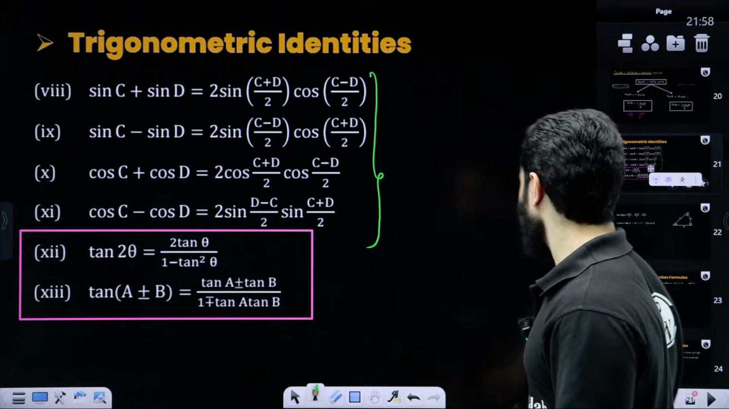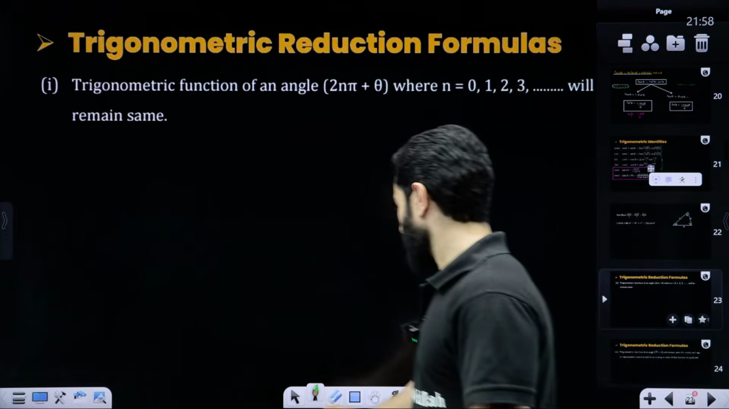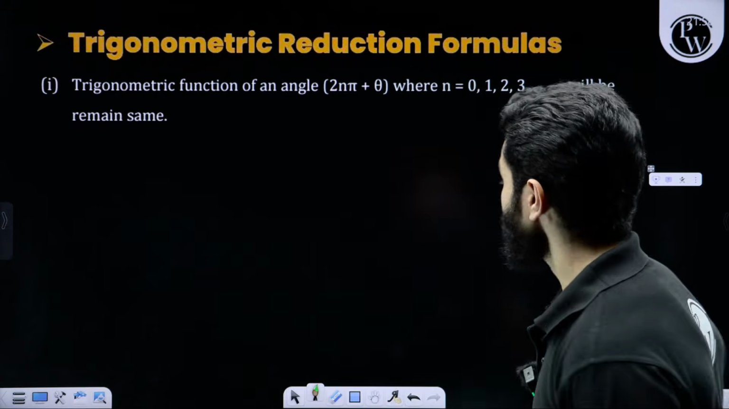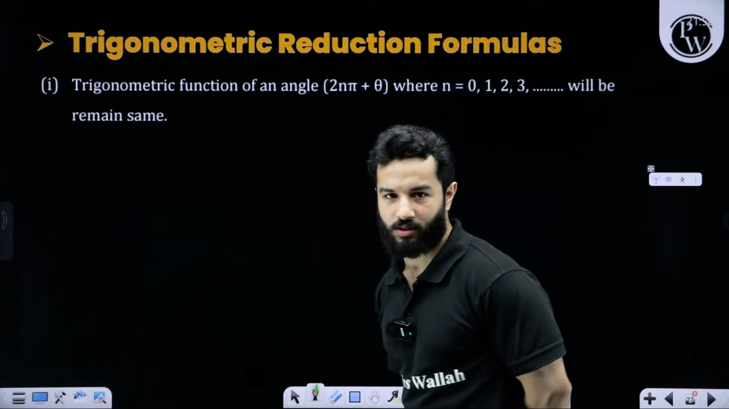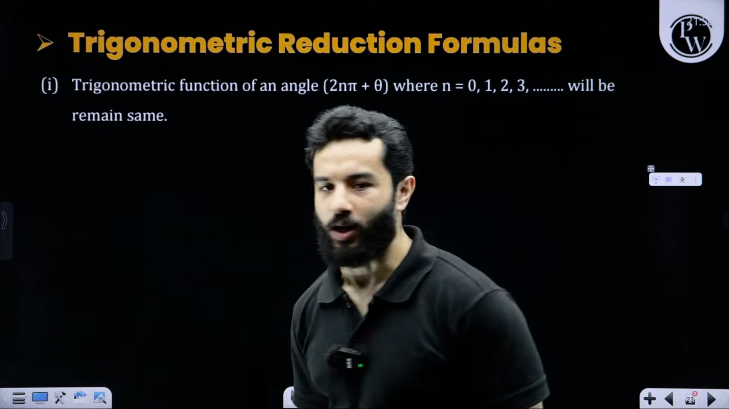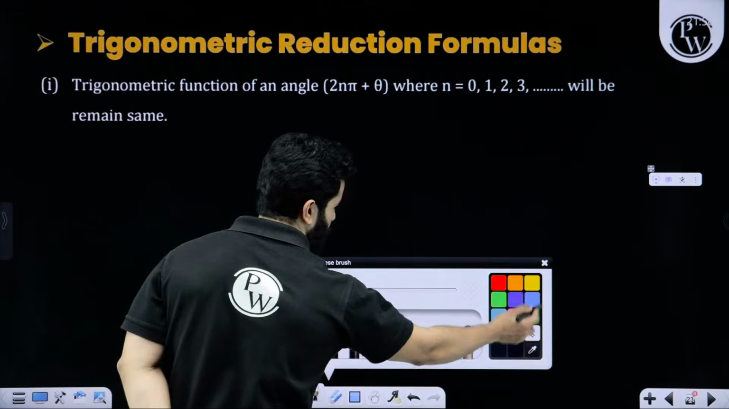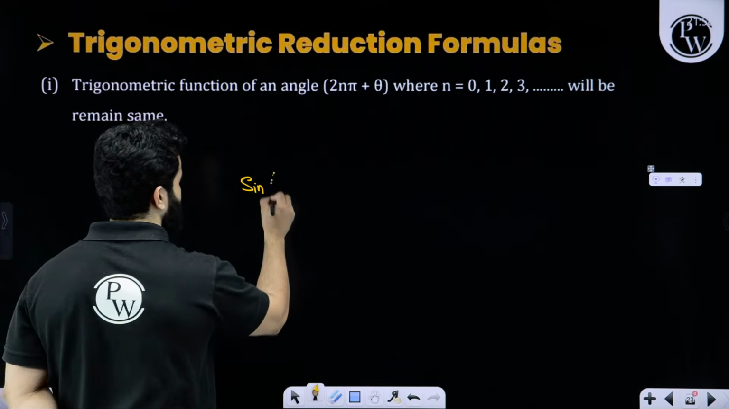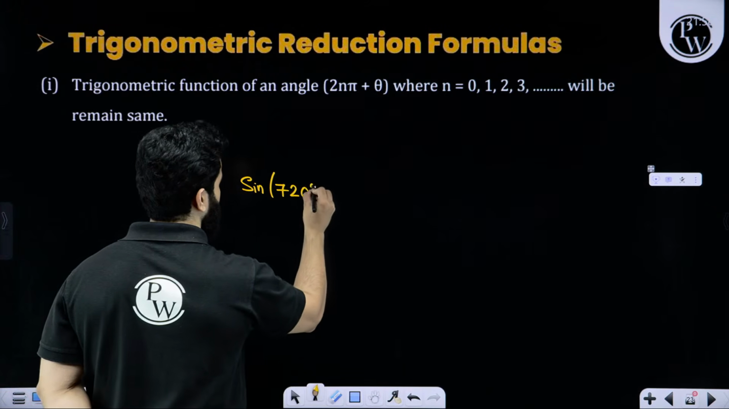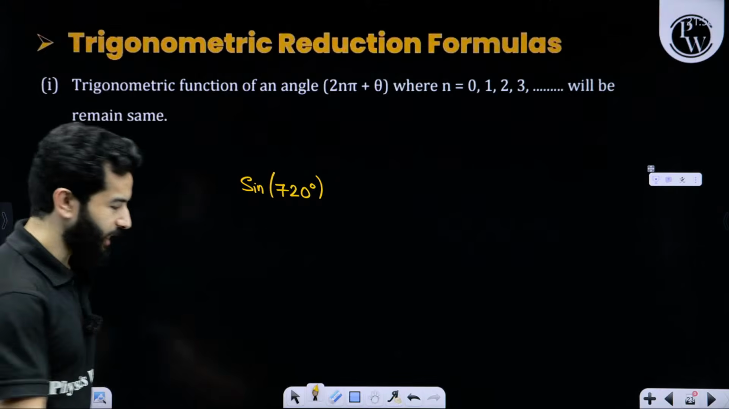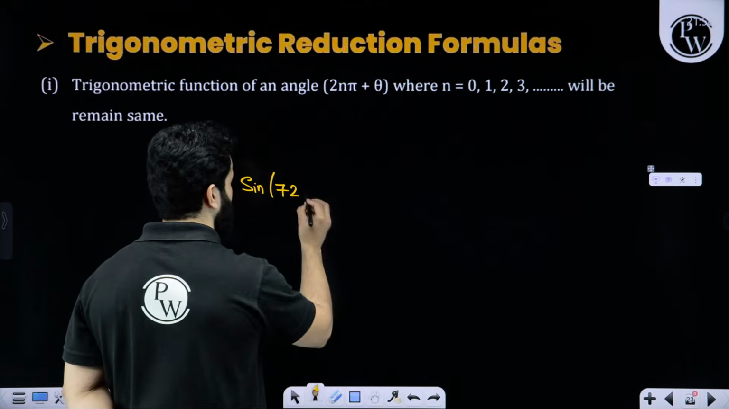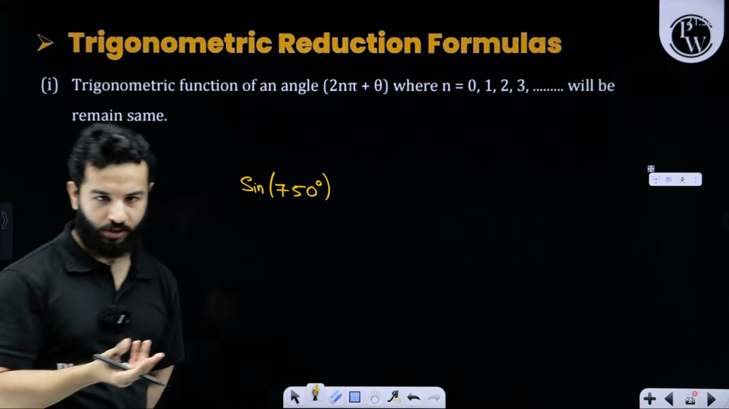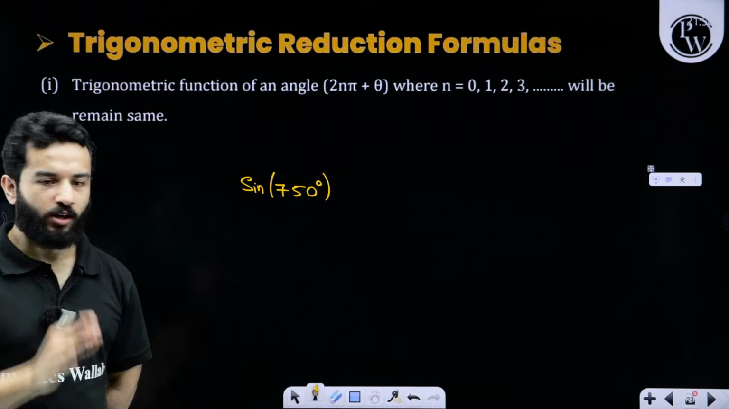Now the most important topic for today's class: trigonometric reduction formulas. Let's suppose someone tells you to find out the value of sin 720 degree. Or let's suppose someone tells you to find out the value of sin 750 degree. How to do these kinds of things? We are going to learn this right now.